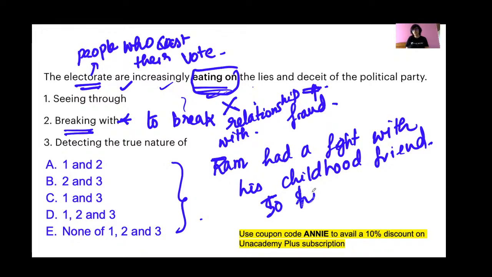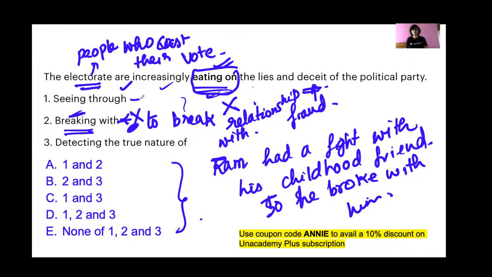So Ram broke with him. Ram broke with him means Ram ended his relationship with his childhood friend. So this cannot fit here, so this is wrong.